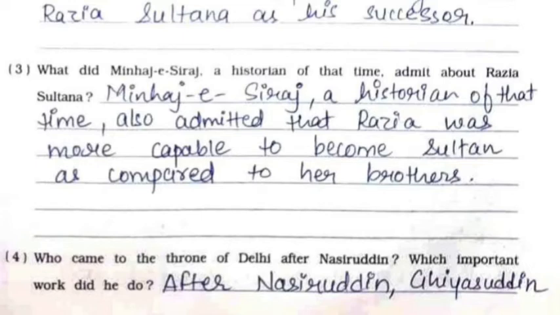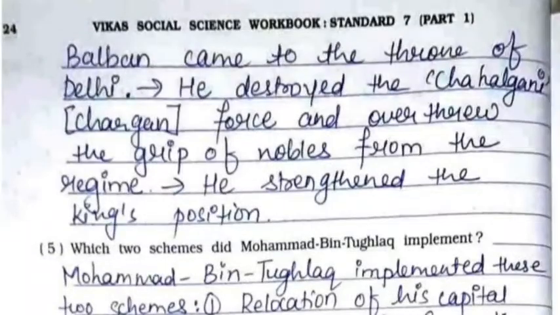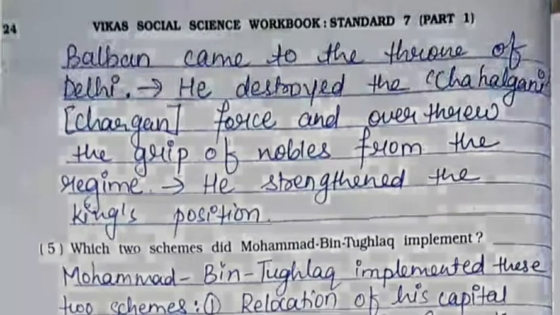Fourth, who came to the throne of Delhi after Nasiruddin? Which important work did he do? After Nasiruddin, Ghiyasuddin Balban came to the throne of Delhi. He destroyed the Chehalgani force and overthrew the grip of nobles from the regime. He strengthened the king's position.